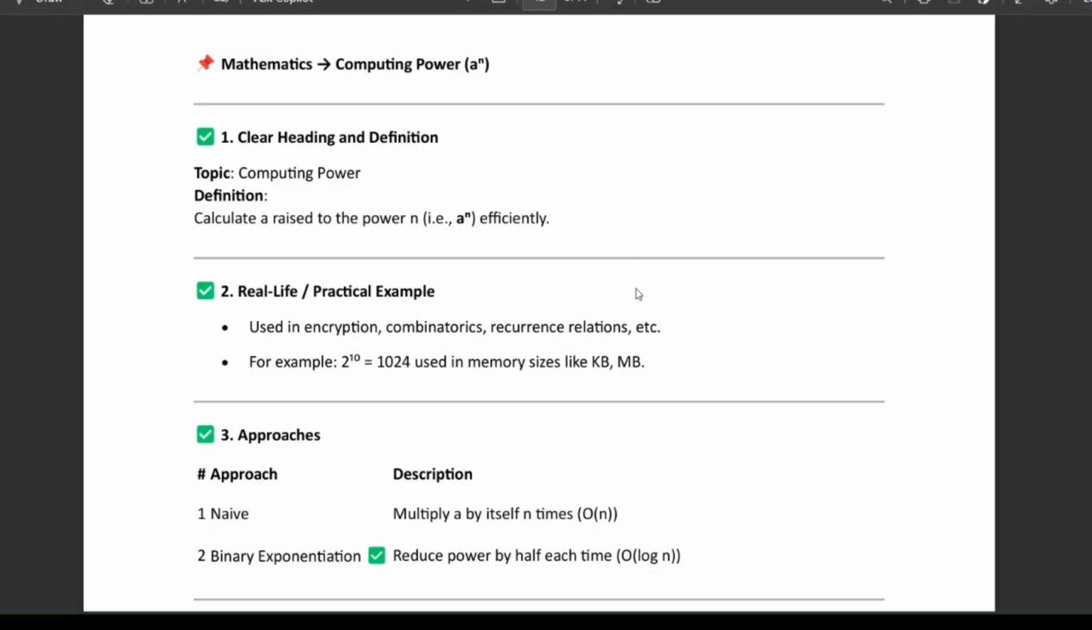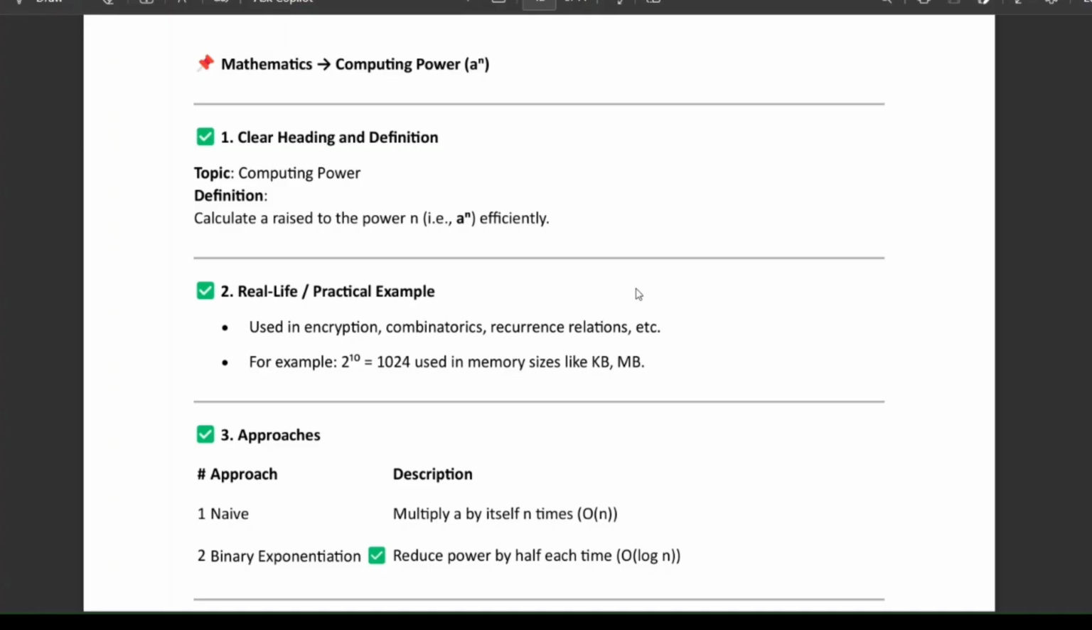So today I'll be explaining computing power in the mathematics topic. So let us start with the definition. What does computing power mean? It calculates a raised to the power of n, a power n, efficiently. So nothing but 2 power n, how to find 2 power n, I mean 2 power 2, 2 power 3.